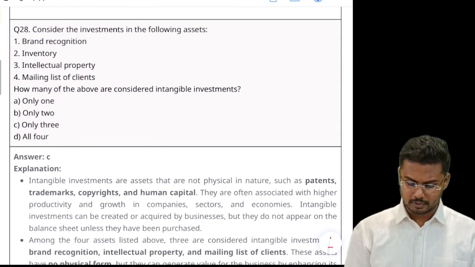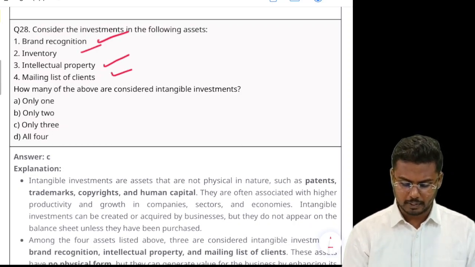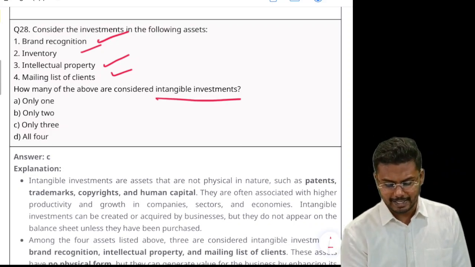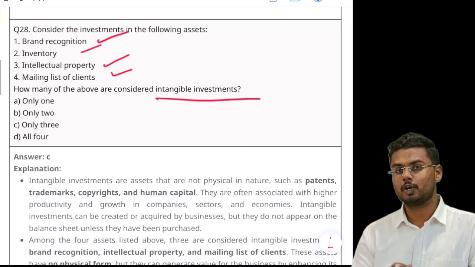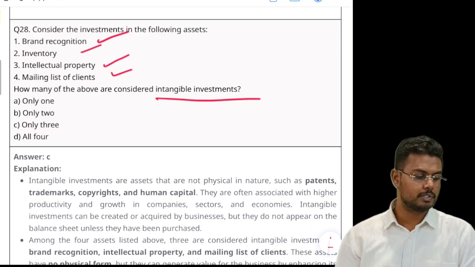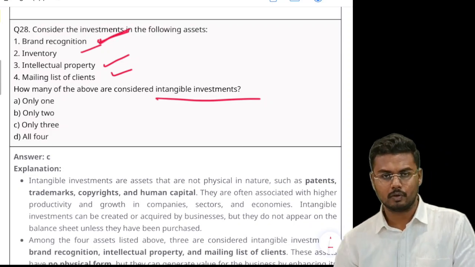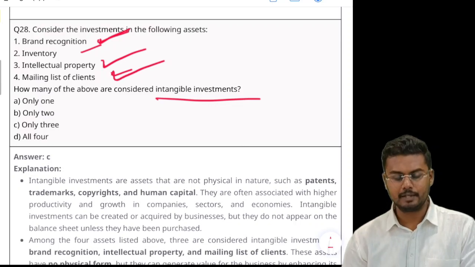Consider the investments in the following assets: brand recognition, inventory, intellectual property, mailing list of the clients. How many of the above are considered intangible investments? Tangible is that which you can measure. Intangible is that which cannot be measured. The value of a product which cannot be measured is called intangible. So brand recognition, obviously intangible. Intellectual property, intangible. Mailing list of clients, can you measure?